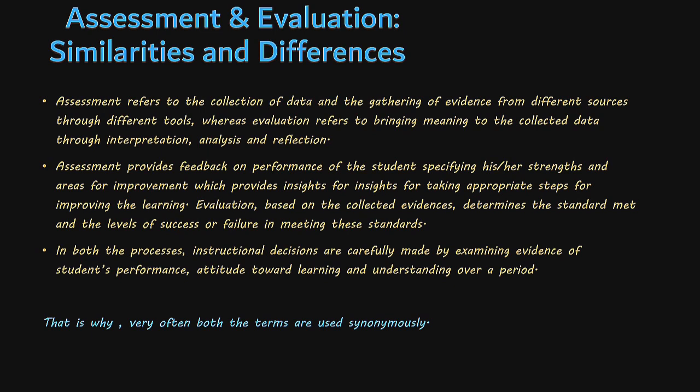So, this is assessment. In the case of evaluation, we try to examine the evidences collected through measurement and assessment processes, and we try to determine the standards met and the level of success or failure in meeting these standards. That means, in evaluation, we try to make a judgment whether the student has achieved the objectives of the teaching learning process or not, whether the standards have been met by the students or not, or whether the student has succeeded or failed in meeting the set standards or parameters. That means evaluation gives us the final result or the final achievement of the parameters or the standards set by the teacher for the students.